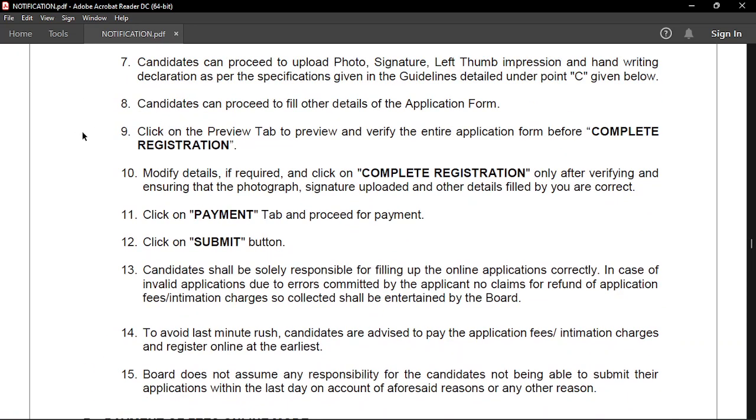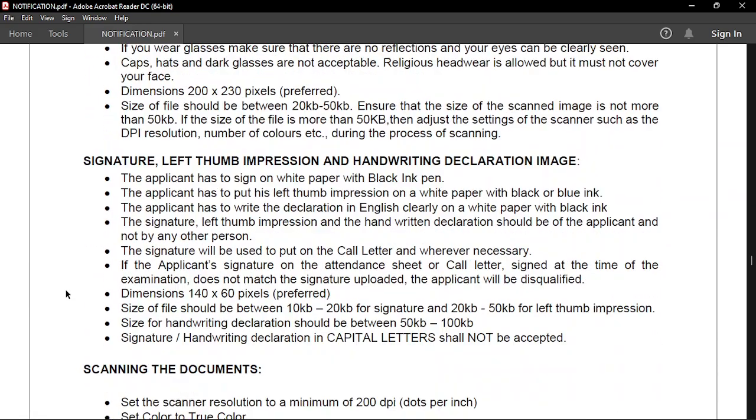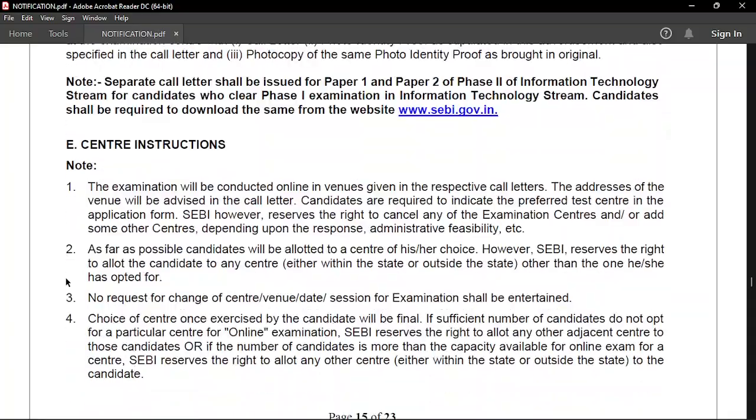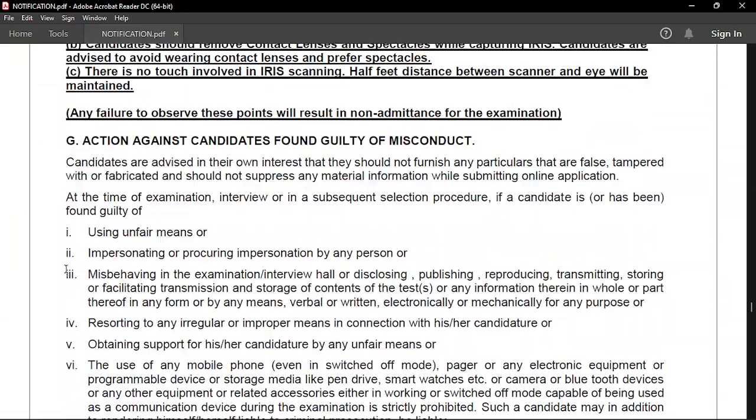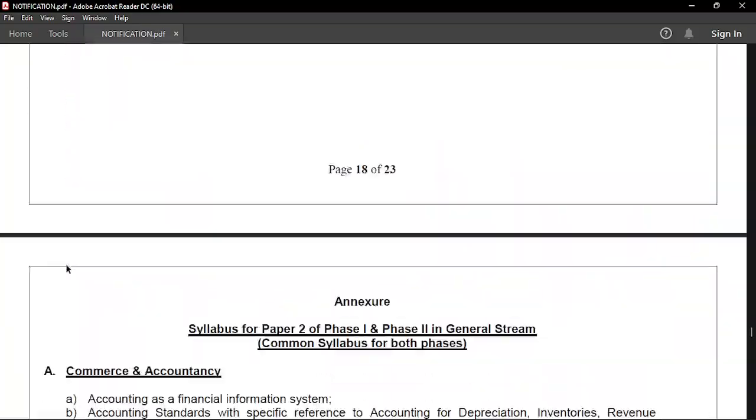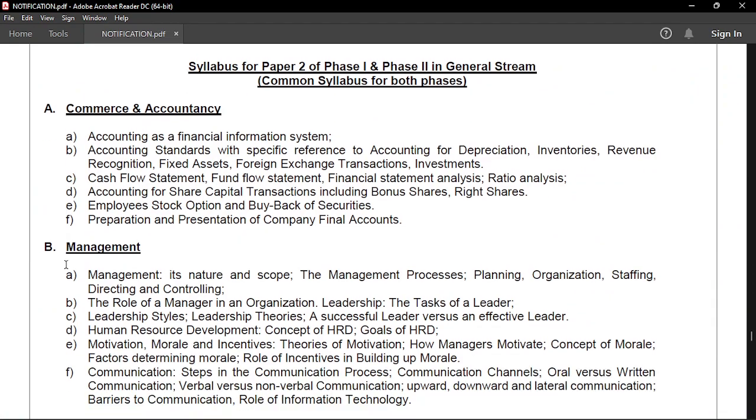So the next thing that I want to talk about is the application procedure. You can definitely check it out. You might as well have filled most of the application forms before, so there is nothing different in this particular thing. And the next thing is the syllabus. I mainly want to focus on that, because all of the other things you can check out yourself. The most important thing is the syllabus. So you need to know each and every aspect of the syllabus.